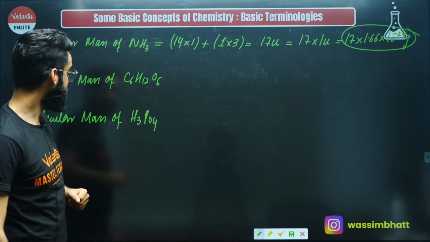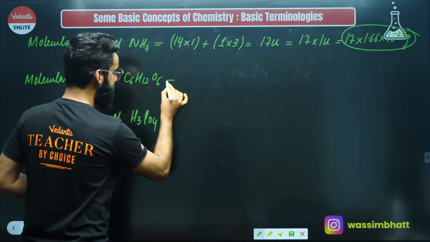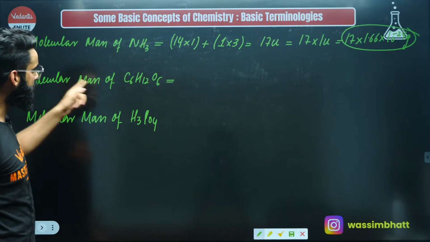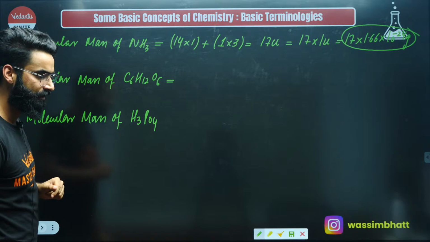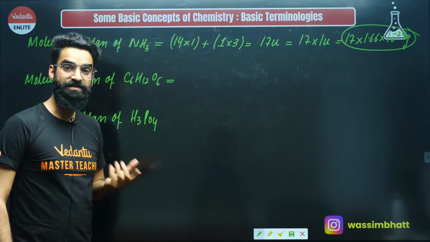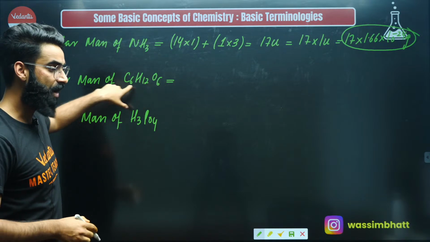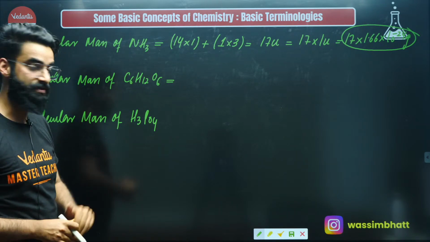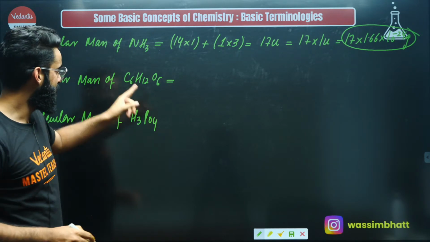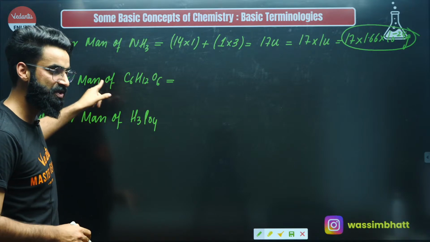Perfect. In a similar way, have a look at the second statement as well. Molecular mass of glucose, right? Molecular mass of glucose means we are talking about the mass of one molecule of glucose, right? How do we calculate the mass of one molecule of glucose? What you need to simply do is make the sum of the atomic masses of these elements.